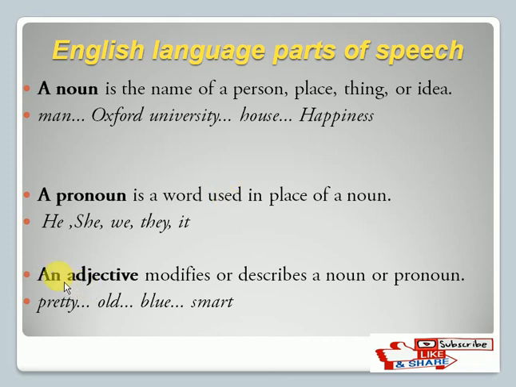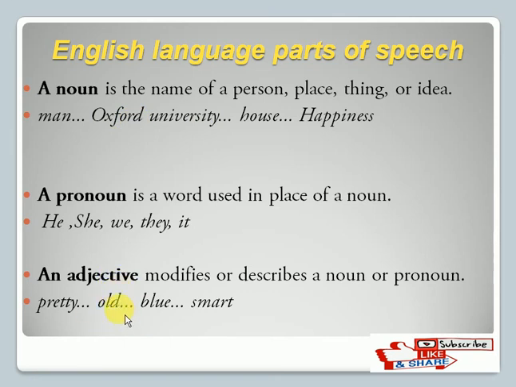And then there comes the adjective. An adjective is what? It modifies or describes the quality of a noun or pronoun. So simply if we say girl, a girl, but if we say a pretty girl, if we say Radha is a pretty girl, that pretty comes to be an adjective, meaning it is describing or modifying the noun. We say lady, lady comes to be a noun, but if we say old lady, that comes to be an adjective.